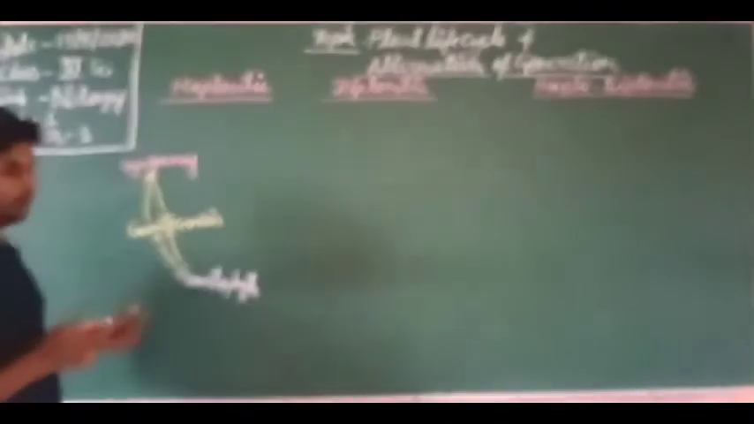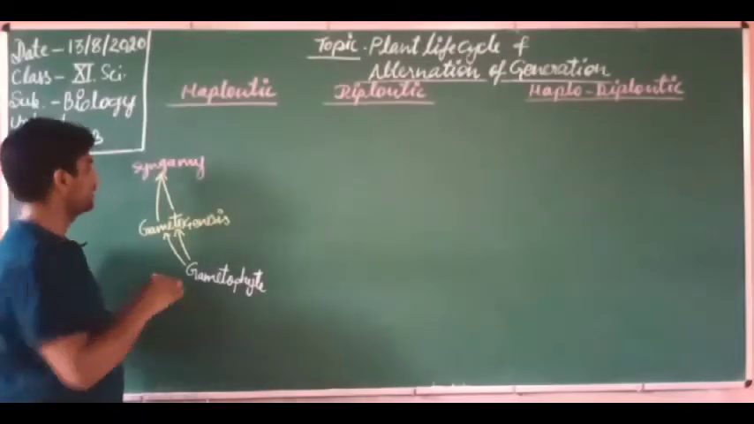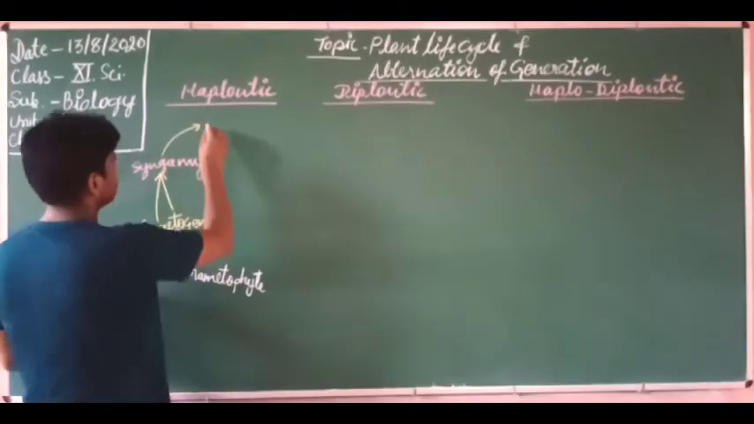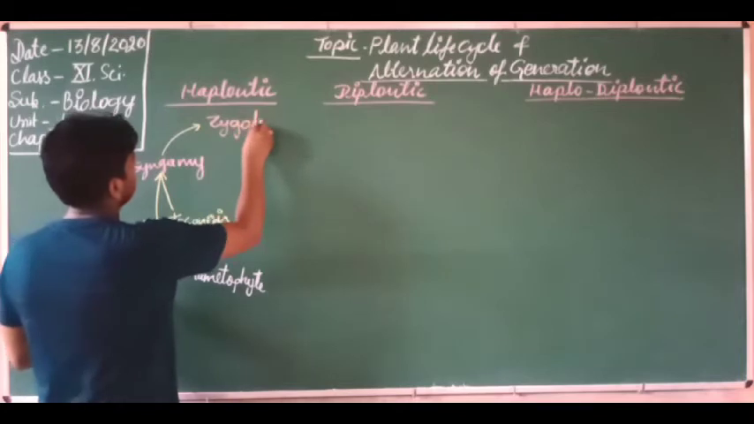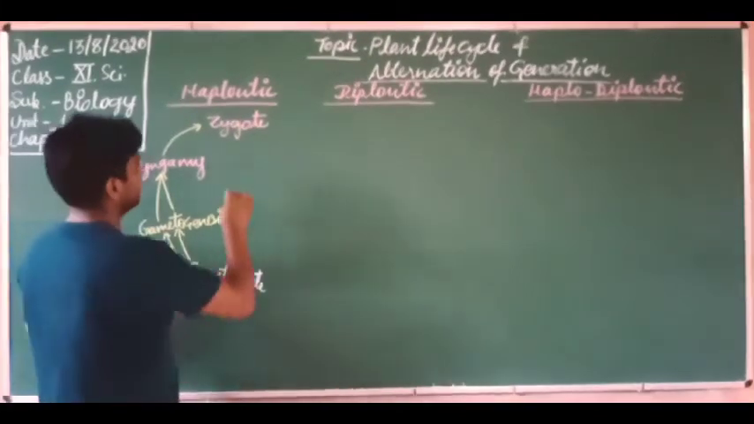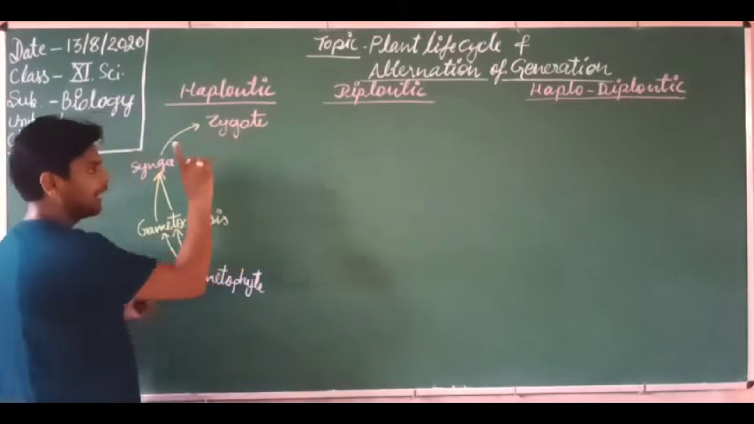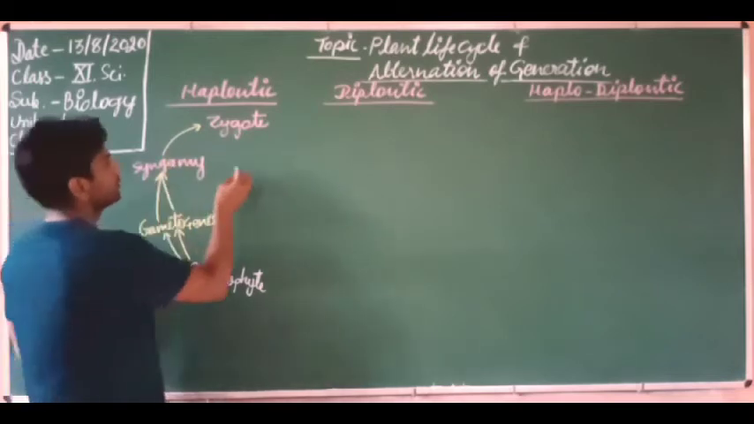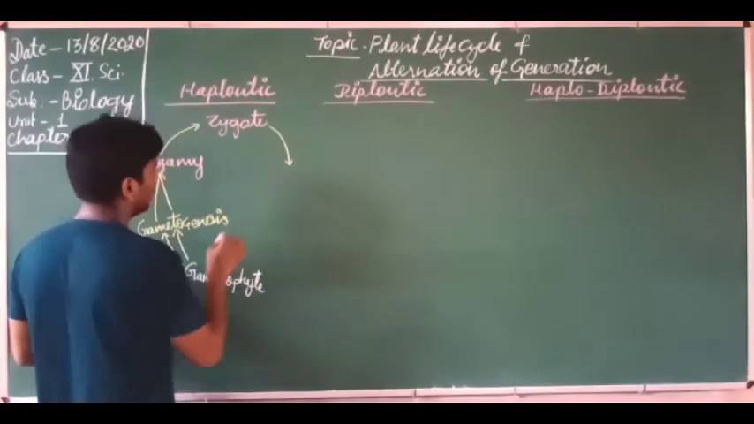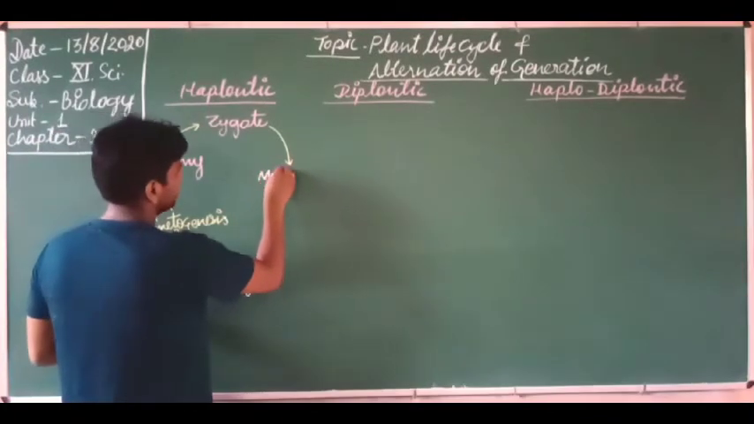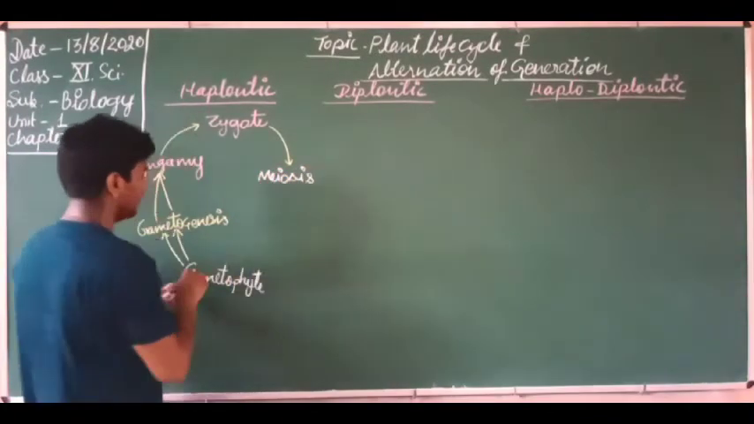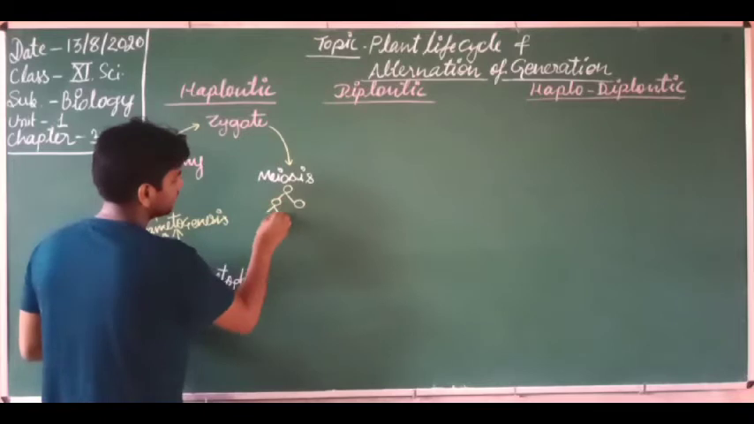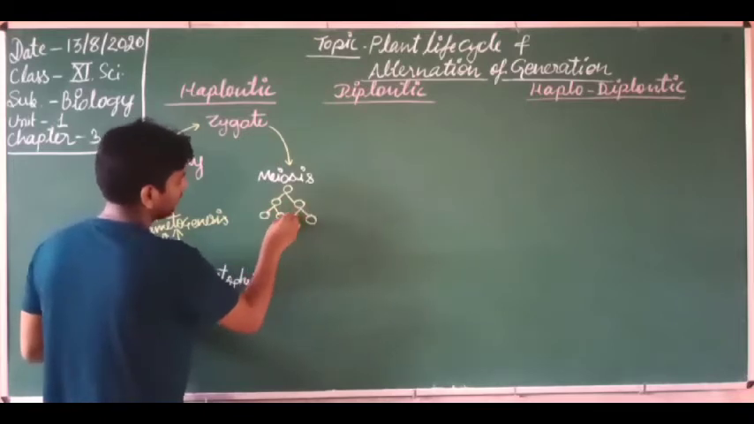So syngamy is the fusion of the male and female gametes which are formed inside the gametophyte, and after syngamy what is formed? After syngamy the zygote is formed. And this zygote, dear students, be concentrated. I am telling you the point: what is the base of this haplontic life cycle? Meiosis. So this zygote undergoes what? It undergoes meiosis.